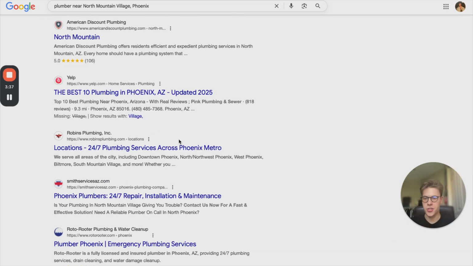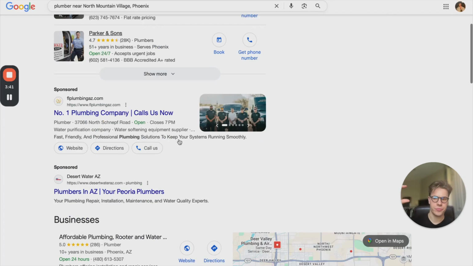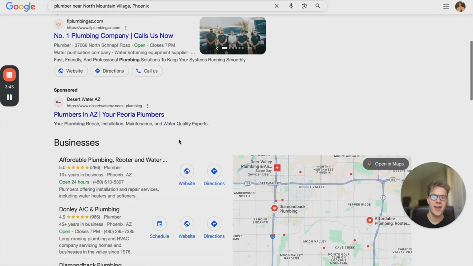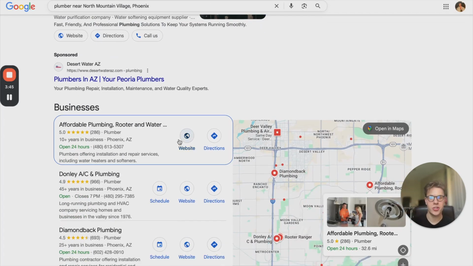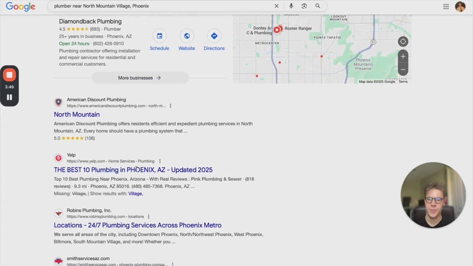So Google Ads is completely dominating the field. I mean, you have your Google Guarantee at the top, then your Google pay-per-click, and then sometimes your Google sponsored business profiles, then the rest of the map pack, then organic.